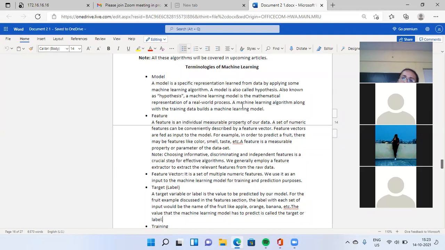Yes, a machine learning model is a mathematical representation of a real world process. A machine learning algorithm along with training data builds a machine learning model. What is a feature? A feature is an individual measurable property of your data. A set of numeric features can be conventionally described by a feature vector.